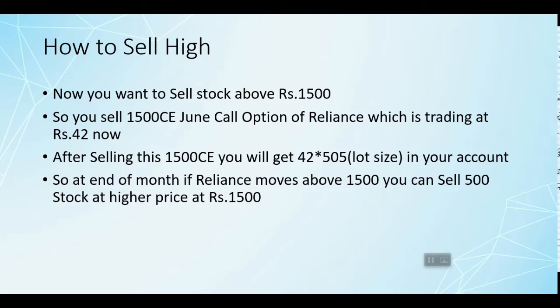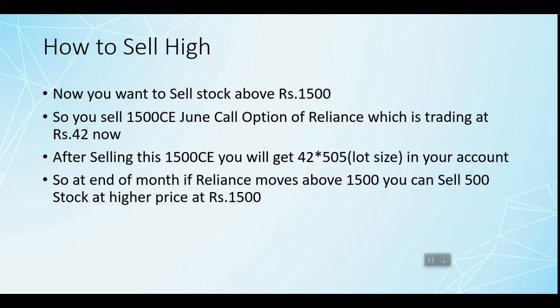If the stock expires below or at the 1500 level, you will get the entire 42 as your profit, plus you will be going to sell your stocks at 1500, right? So in this case you will be selling your stock at 1542 if the stock expires on the day of expiry at rupees 1500.